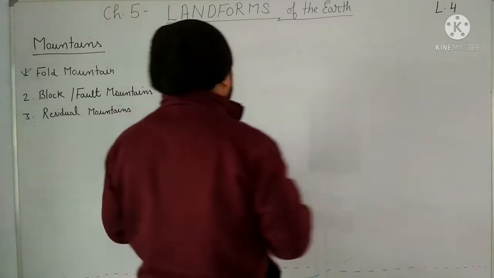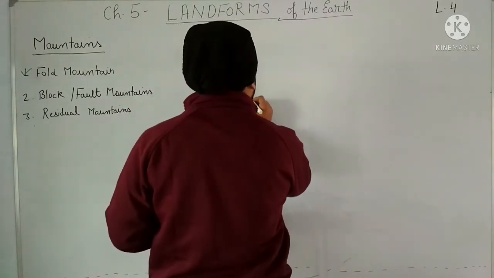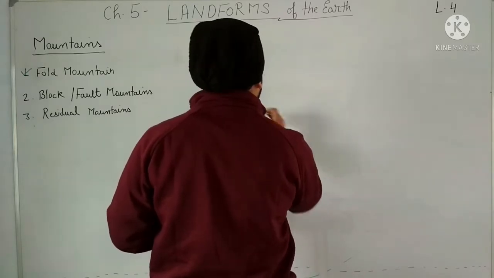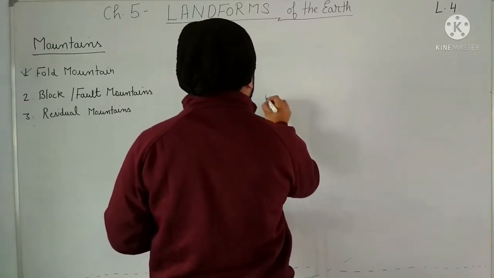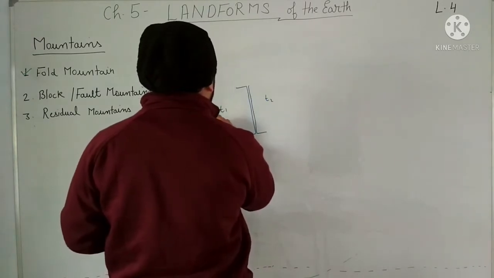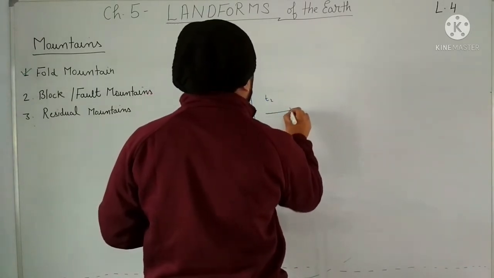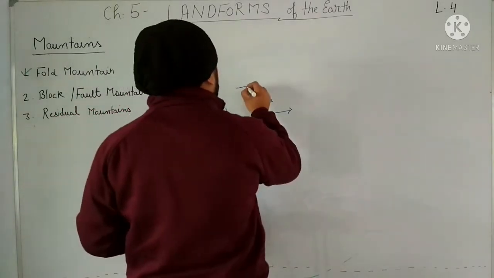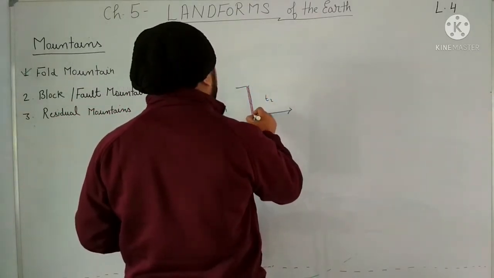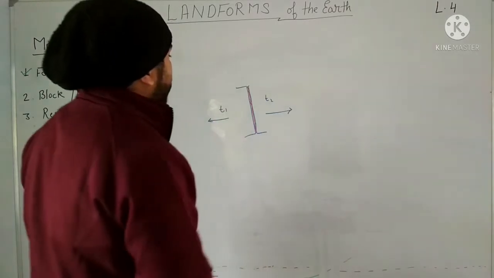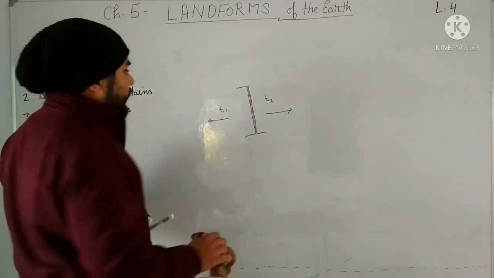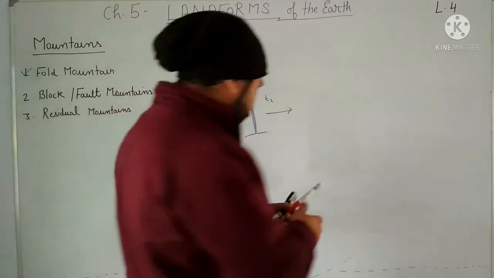So when two tectonic plates, suppose this is a tectonic plate T1 and this is a tectonic plate T2, right? T1 and T2. If they move away from each other in this manner, then what will happen? A fault may be generated in between them. We can make it horizontally also like this.